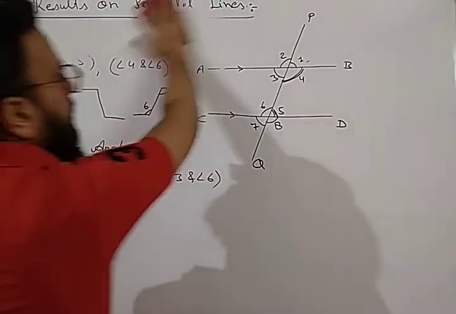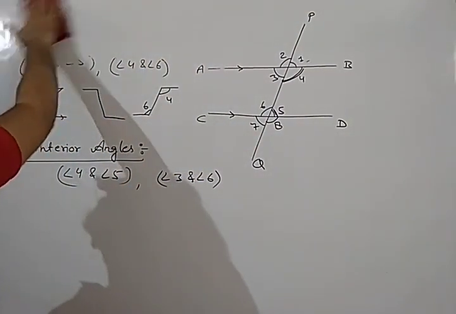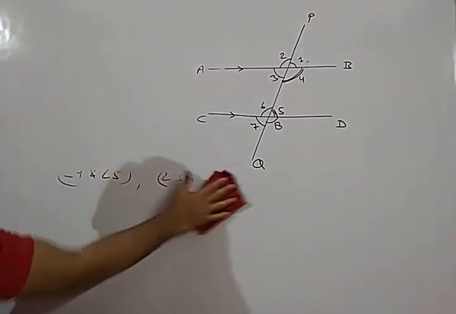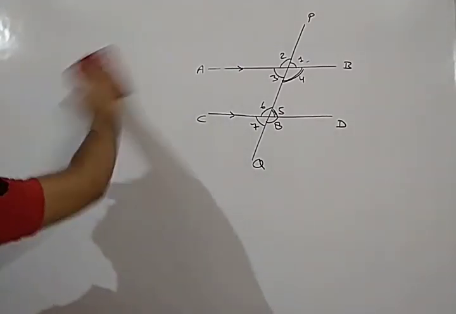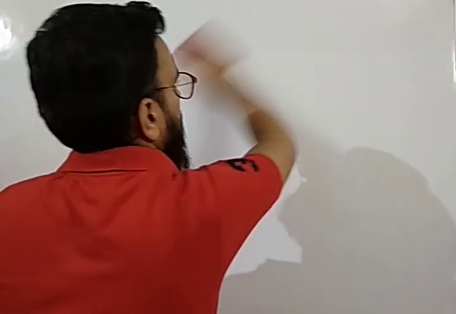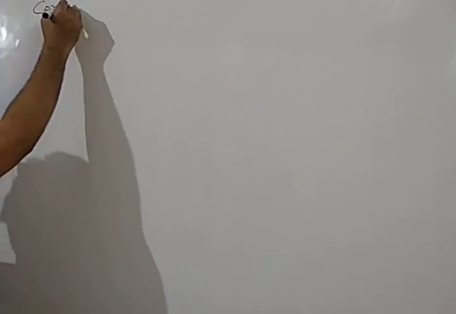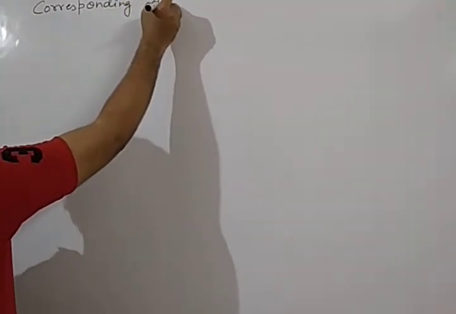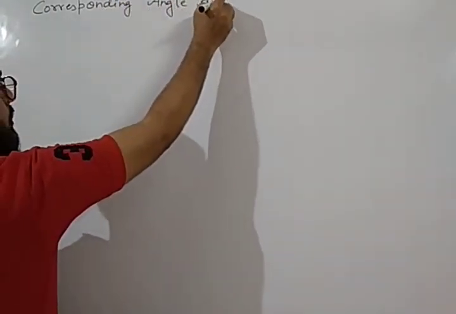Now we come to an axiom, that is the corresponding angle axiom.